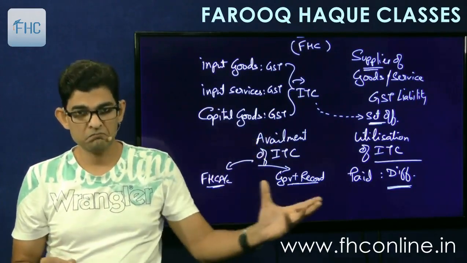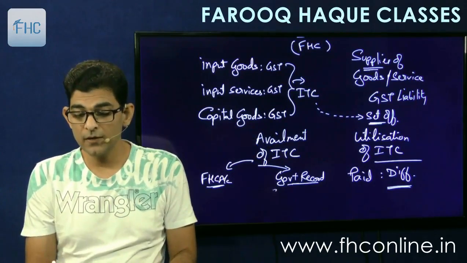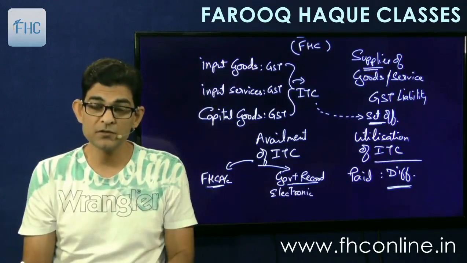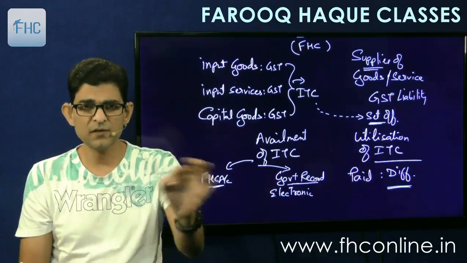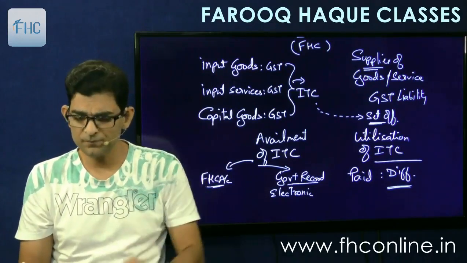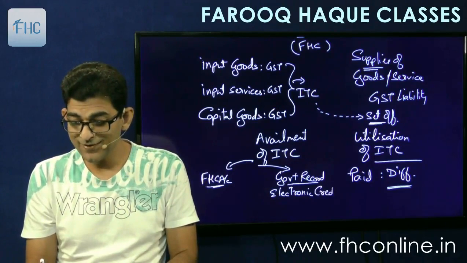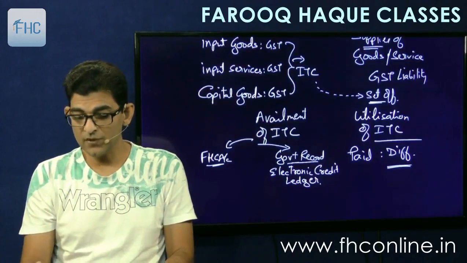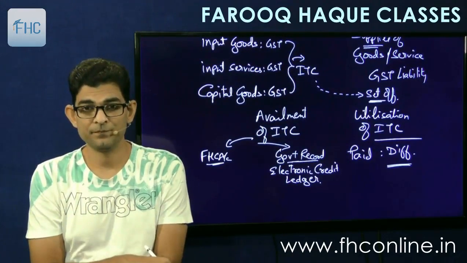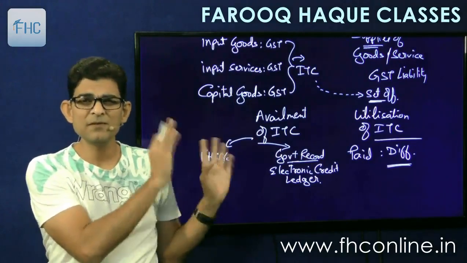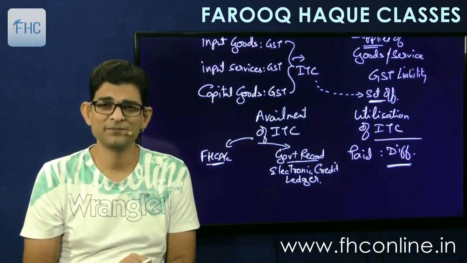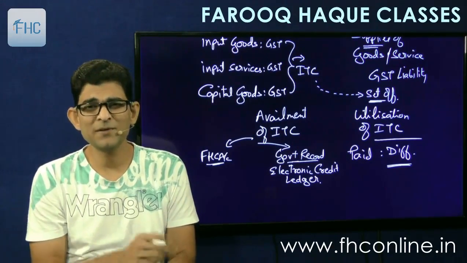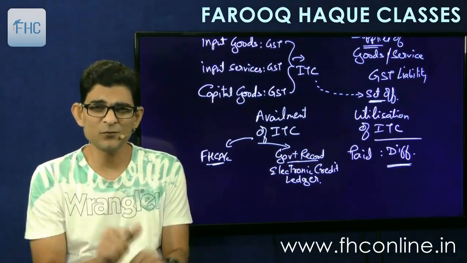The ITC account in government record will be called electronic, because they are maintained online, so they are called electronic. They are all in electronic form, no physical book and all. Electronic credit ledger. What is it called? Electronic credit ledger. Okay, and my account, I will name it whatever I want to name it. It's up to me. It is my financial record.